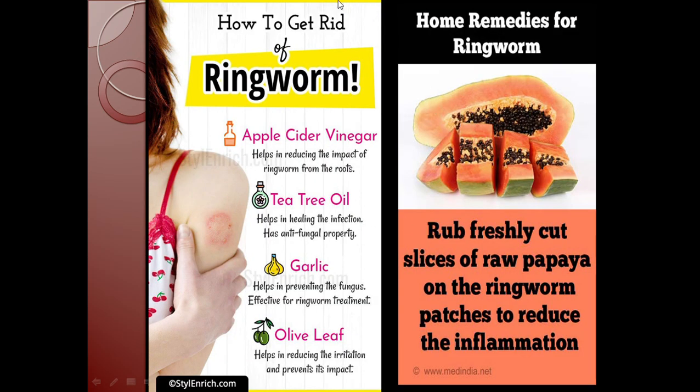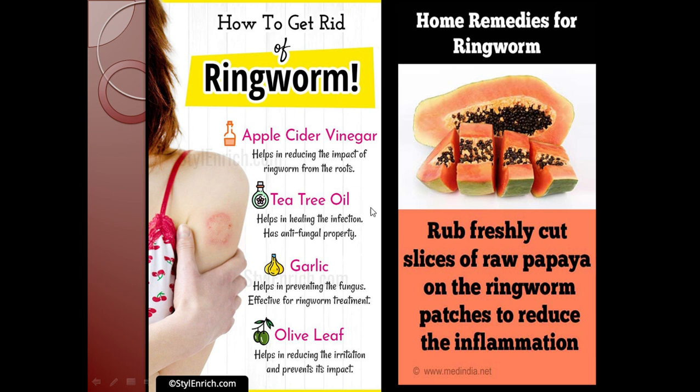So how to get rid of ringworm? Various ways are there to get rid of ringworm. First is apple cider vinegar. It helps in reducing the impact of the ringworm from the roots. So applying apple cider vinegar may help to get rid of ringworm.